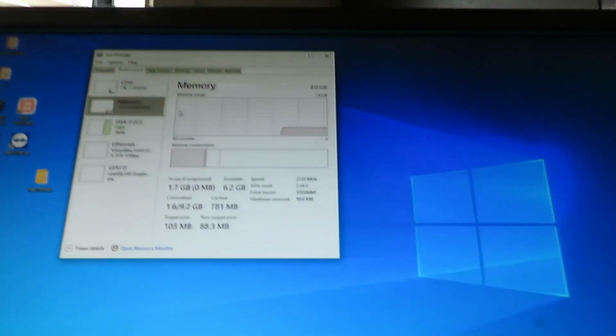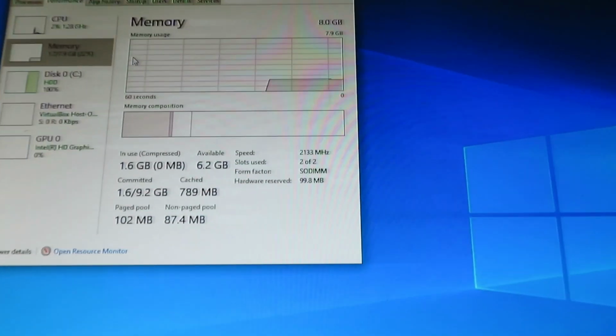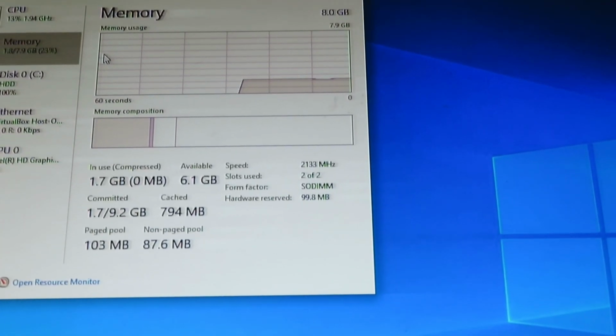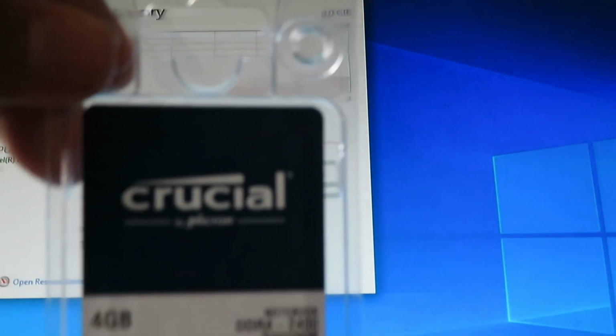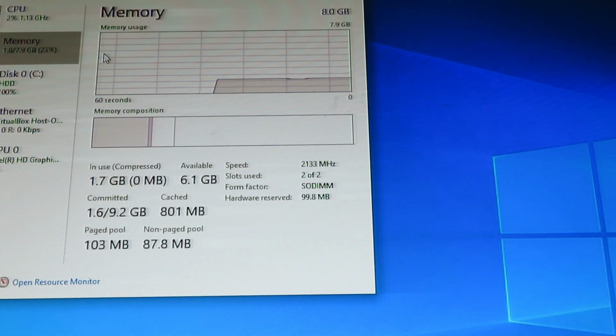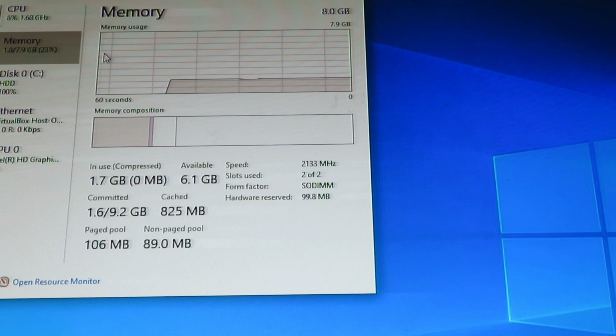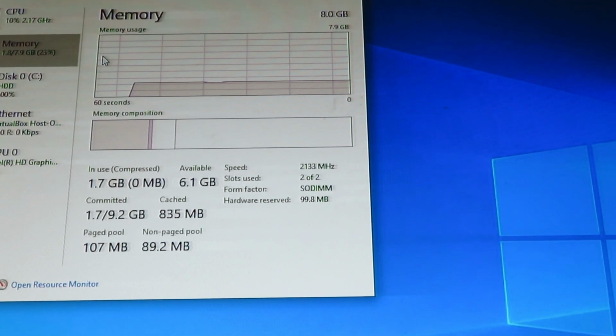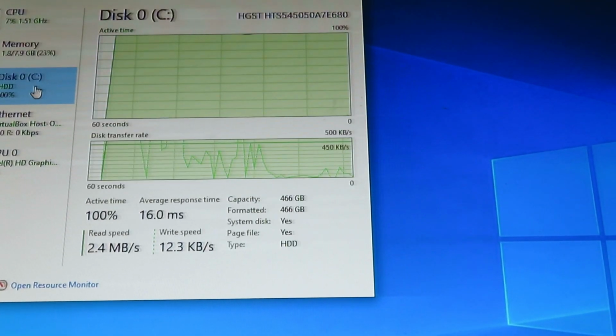So just to show you guys real quick, it is running 8 gigs of RAM. I'm just going to zoom in real quick. So yes, it is running 8 gigs of RAM now, which is great. The second stick of RAM is this one. It is running at a slightly slower speed of 2133 megahertz for some odd reason. It is slot speed 2 out of 2, and paged up is 114 megabytes. Committed is 1.7 out of 9.2, and used is 1.7 gigs. So that is now a lot better. It's just the HDD now slowing this thing down.